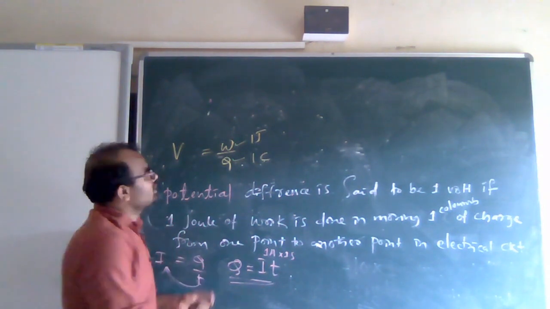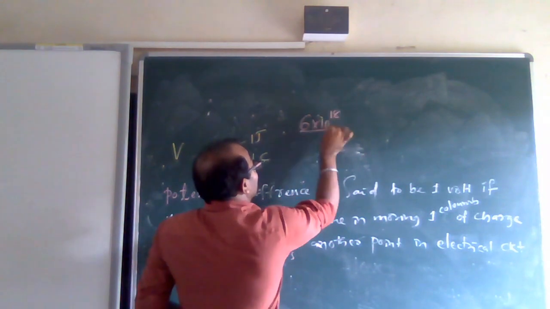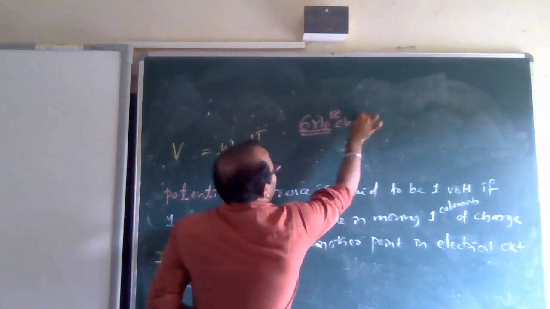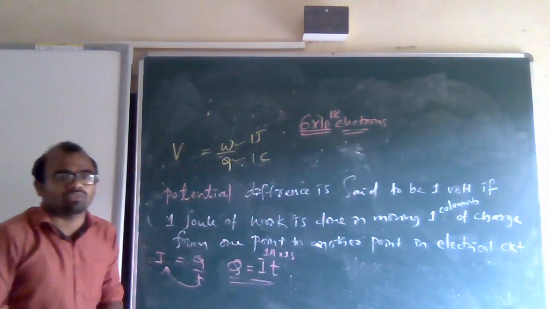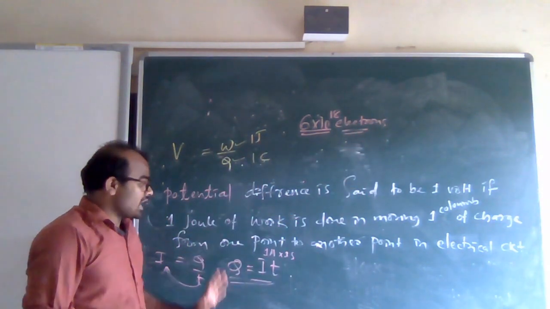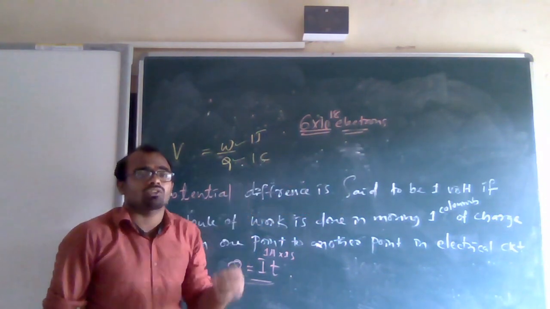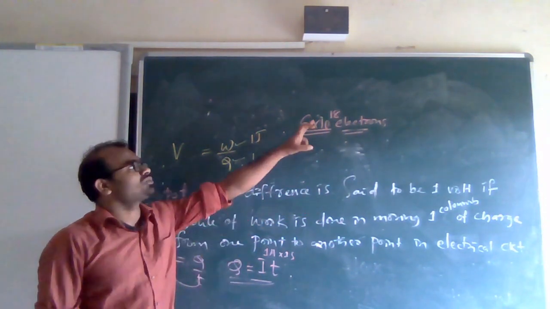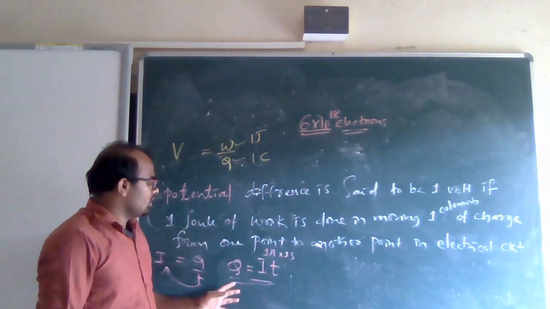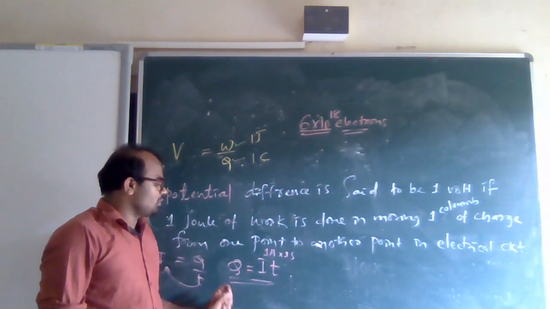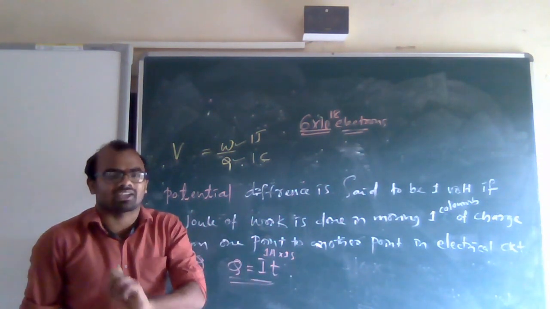Or in other words, 6 into 10 to the power 18 electrons constitute 1 coulomb of charge. A charge is said to be 1 coulomb if the number of electrons present in it is 6 into 10 to the power 18.